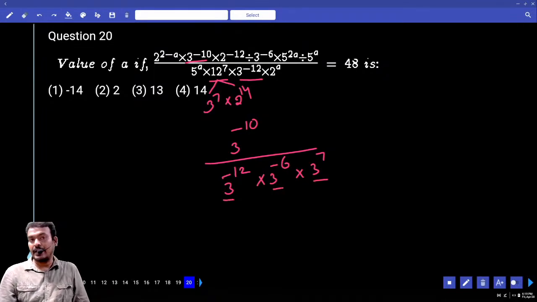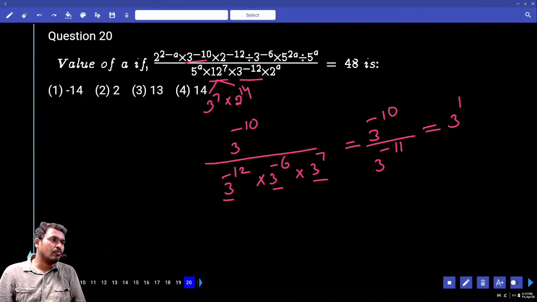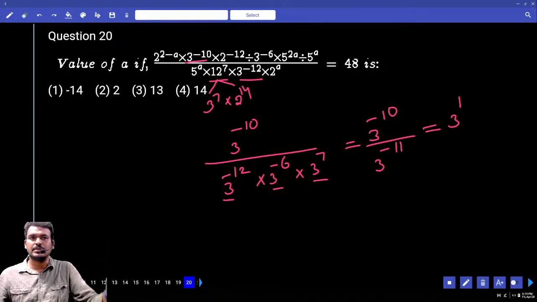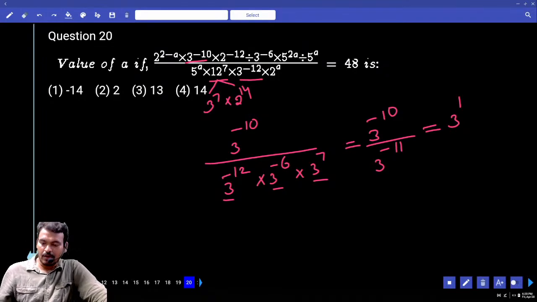First of all, denominators we add: minus 12, minus 6, minus 18, plus 7, minus 11, or not? The numerator is 3 power minus 10, denominator 3 power minus 11, or not? That is equal to 3 power 1 only, or not? Minus 10 minus of minus 11 is 11 minus 10, how much? 1, or not? Means 3 power 1 means we get 3, or not? Okay.